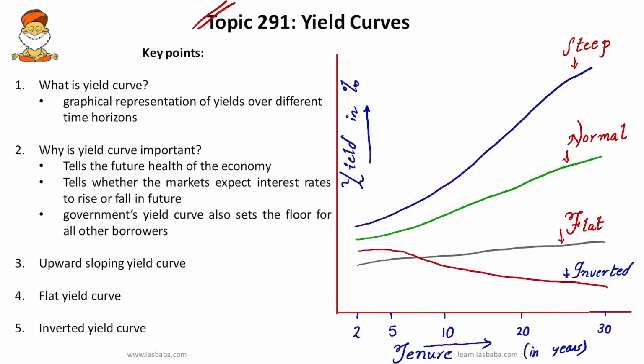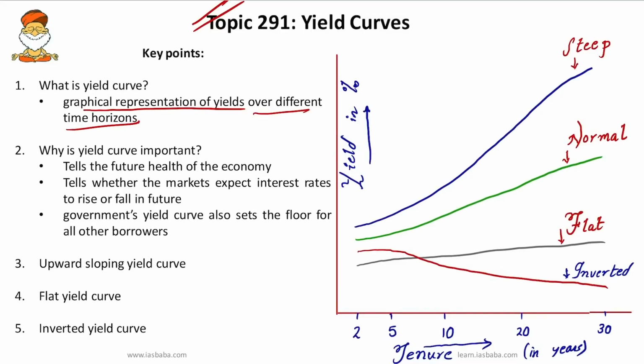A yield curve is the graph that we get by plotting the interest rates at which a single borrower can take loans from the market for different time periods. In simple words, yield curve is a graphical representation of yields over different time horizons. Say for instance, Government of India periodically borrows money from the market through auctions of treasury bills and government securities. If we want to plot a yield curve, we need to draw a graph through current market rates on its 91 day, 182 day and 364 day treasury bills and its 10 year, 20 year and 30 year borrowing.